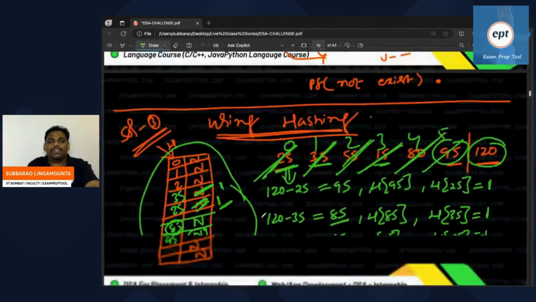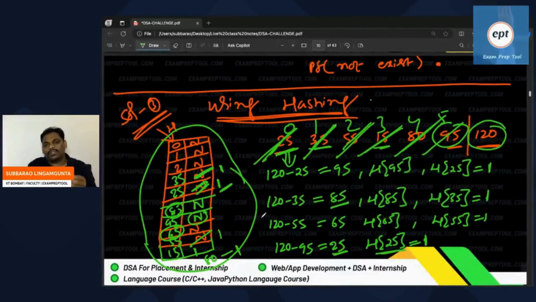The third one is the worst for space, but for time it is best. The second algorithm has time n log n and space 1. The first one has time n square and space 1. The first and second are better for space. The last one is better for time, but space is more.